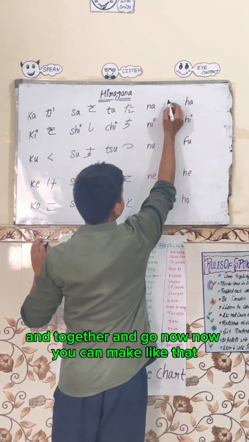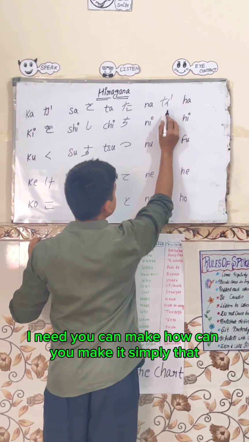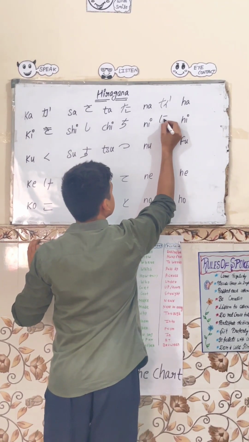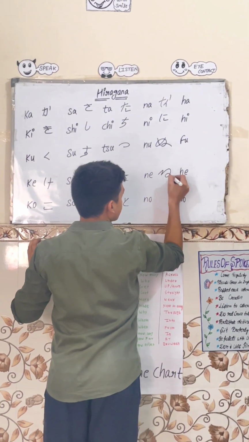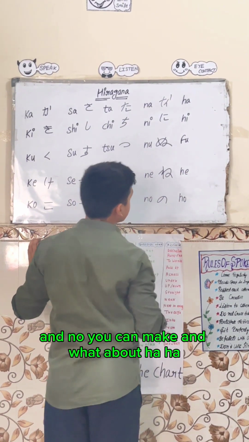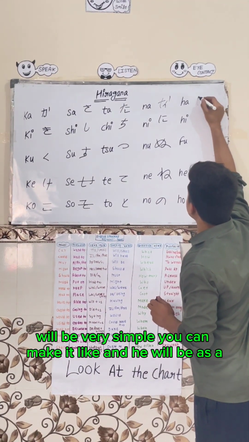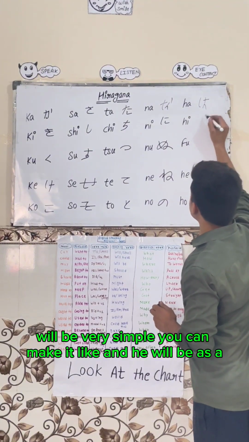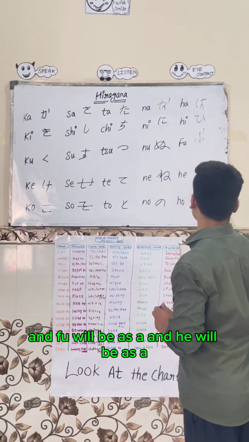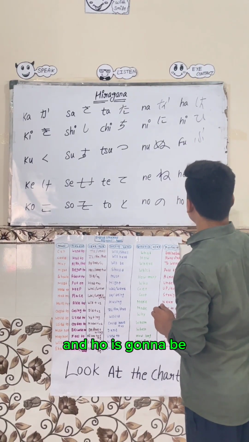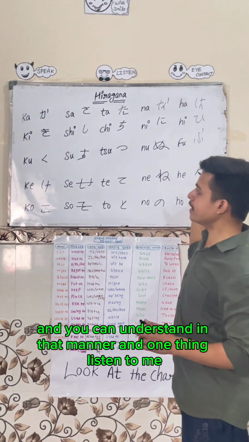Now you can make na like that, and how can you make ni? Ni is simply like that, and nu you can make like that, and what about ne? And no you can make like that. And ha will be very simple, you can make it like this. Then hi, fu, he, and ho is going to be like this. So you can make them and understand in that manner.